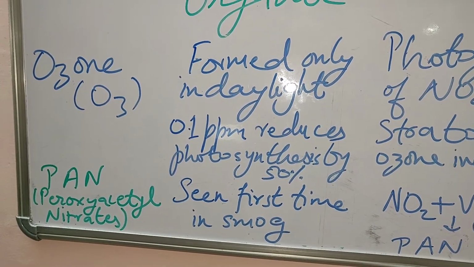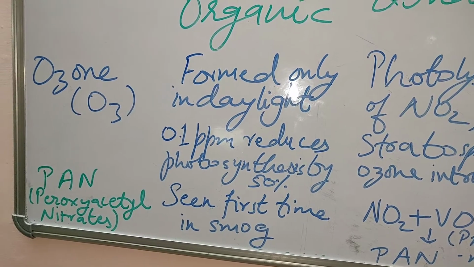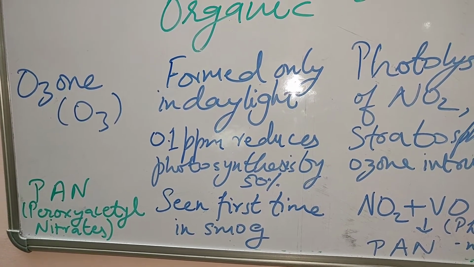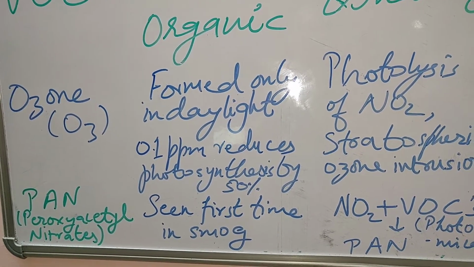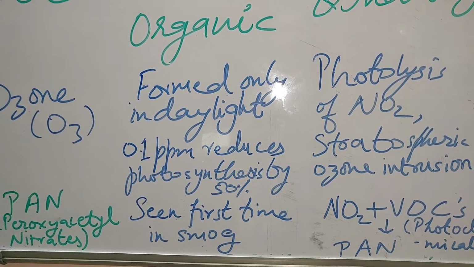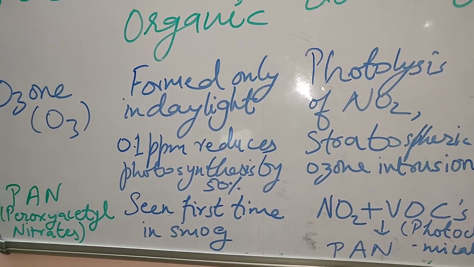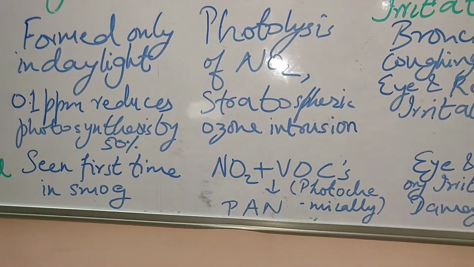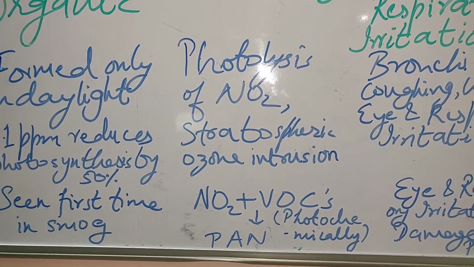Now come to PAN, or peroxyacetyl nitrates. In my previous video also I have discussed PAN. This PAN was first visible in smog. When smog was formed, only then was this PAN visible on earth. PAN is a secondary pollutant which is formed by photochemical breakdown of NO2.